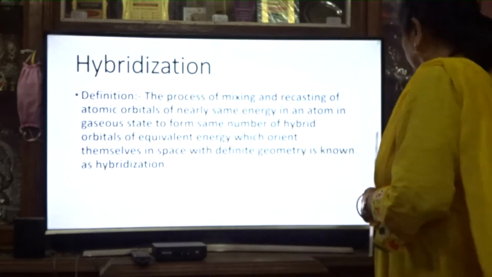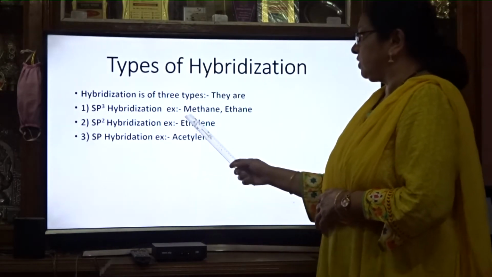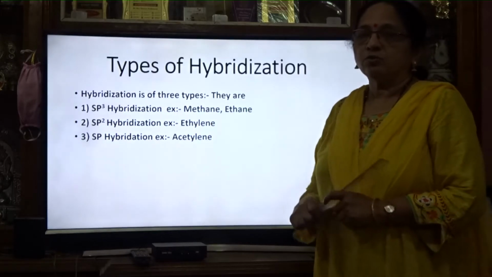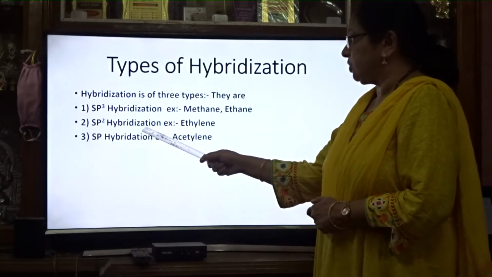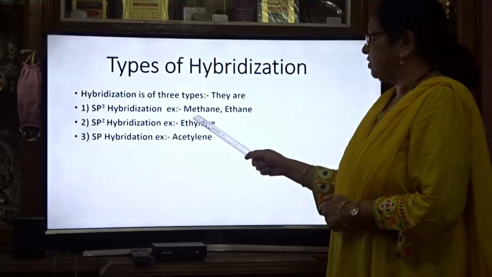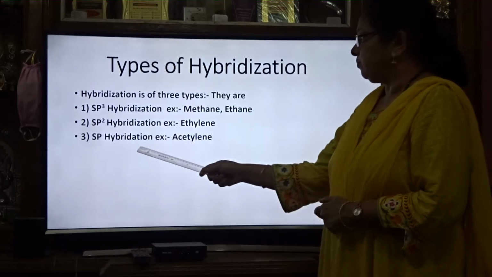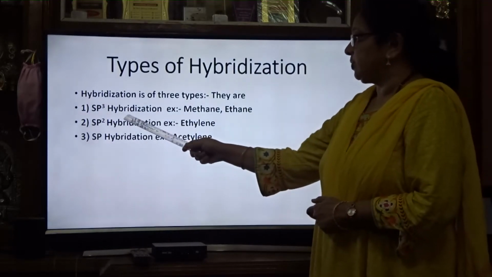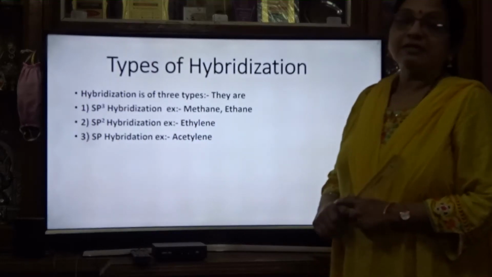Next, types of hybridization. Hybridization is of 3 types. Actually there are different types of hybridization, but in your course you have only 3 types. What is sp3 hybridization, what is sp2 and sp hybridization? Examples of sp3 are methane and ethane. Examples of sp2 is ethylene and example of sp hybridization is acetylene. We will see one by one.